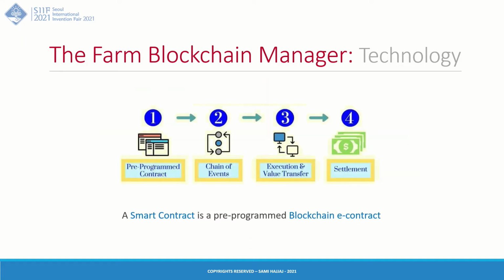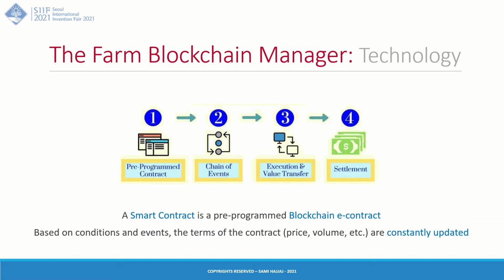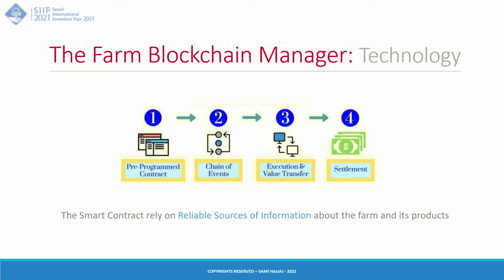A smart contract is a pre-programmed blockchain e-contract. Essentially, it's a program based on a certain set of conditions and events. The terms of the contract, such as the price, the volume, delivery, etc., are constantly updated. And as a result, this maximizes the profit for the farmer as well as the value for the buyers.